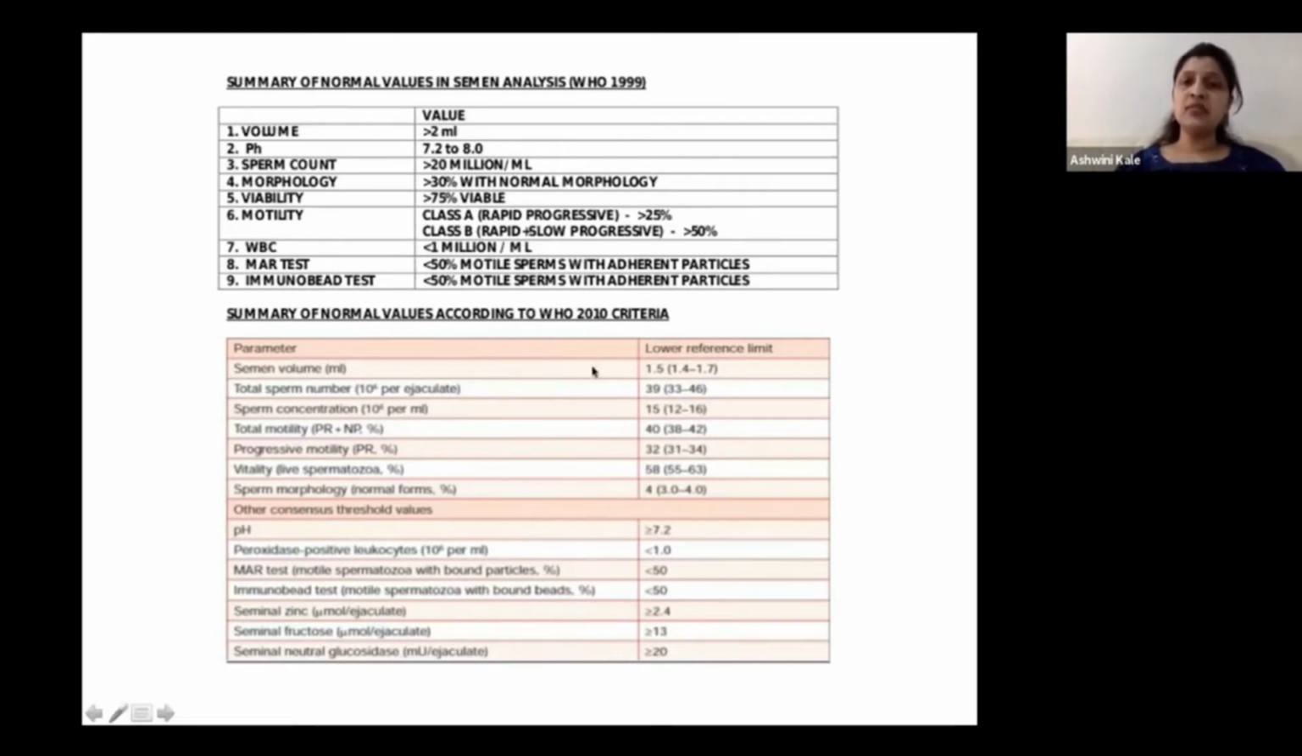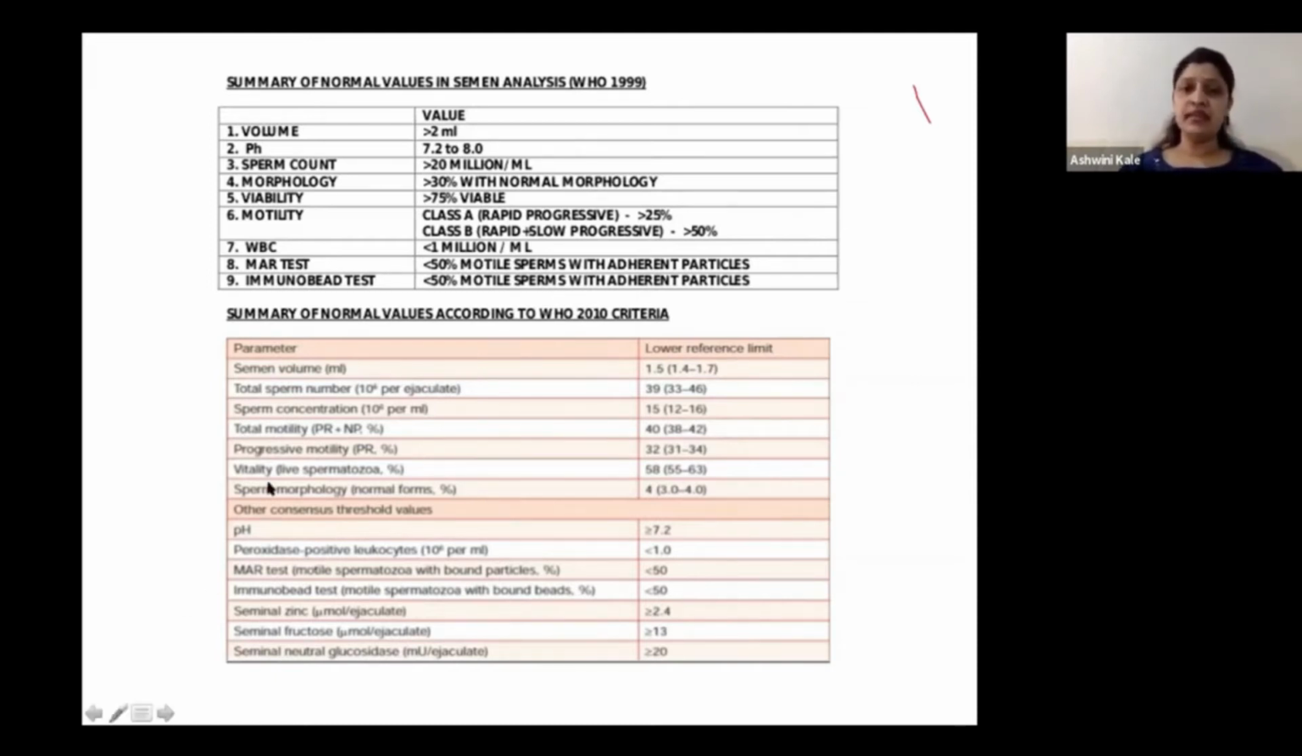WHO mentions a semen volume of 1.5 to 3 ml as normal. But in the Indian scenario, even a semen volume of 1 ml is to be taken as normal, because many a times it happens that a semen volume in the range of 1 to 1.5 ml is also taken as normal. The total sperm number, that is sperm per ejaculate, which is taken as normal, is 39 million.